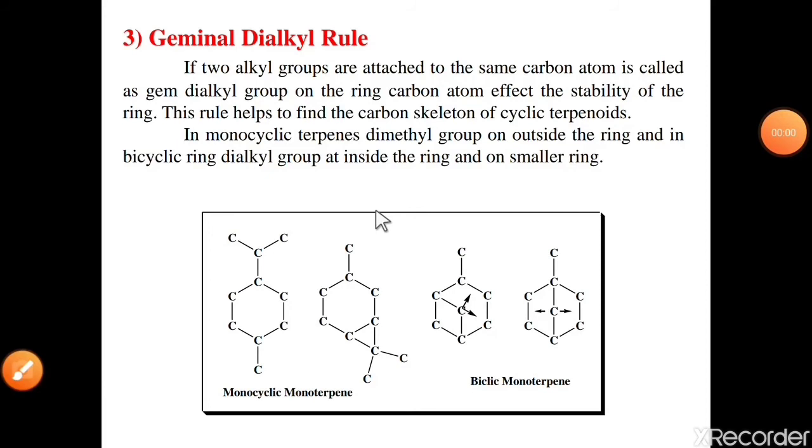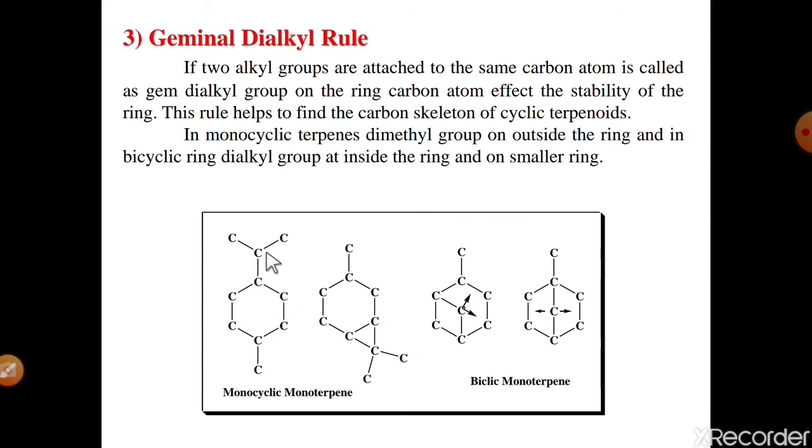Okay. Number third is the geminal dialkyl rule. If two alkyl groups are attached to the same carbon atom, it is called a geminal dialkyl group, and on the ring carbon atom it affects the stability of the ring. This rule helps to find out the carbon skeleton of cyclic terpenoids, means whether the terpenoid molecule is monocyclic or bicyclic.